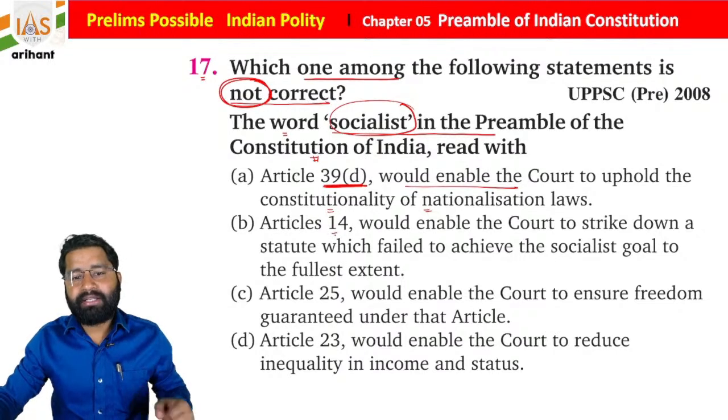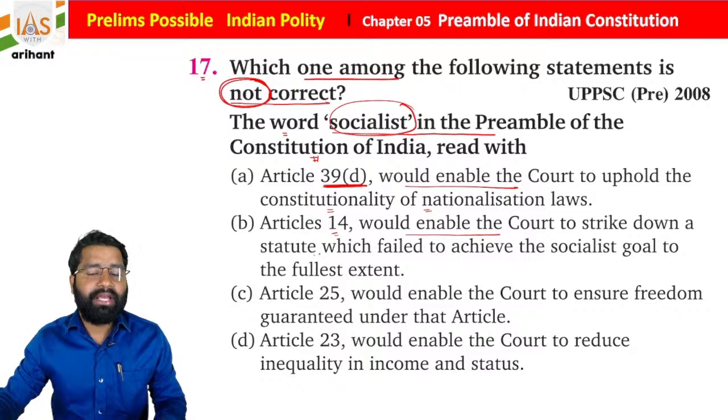Article 14 would enable the court to strike down a statute which failed to achieve the socialist goal to the fullest extent.